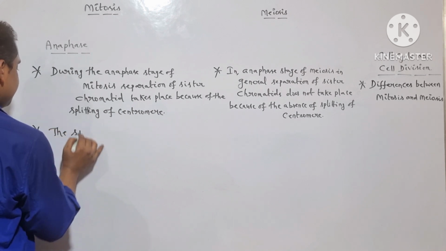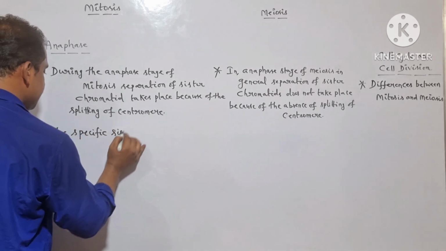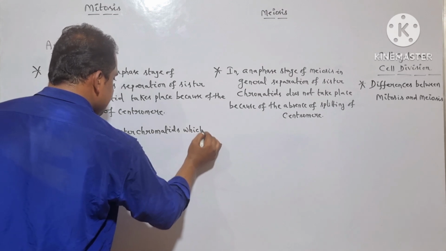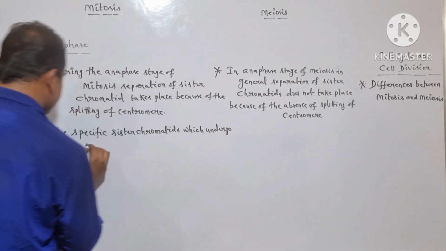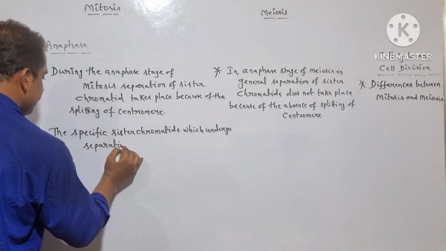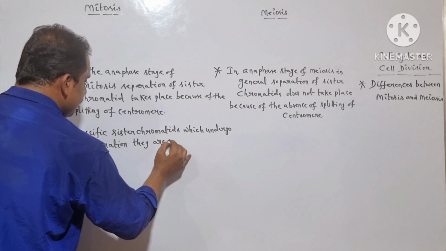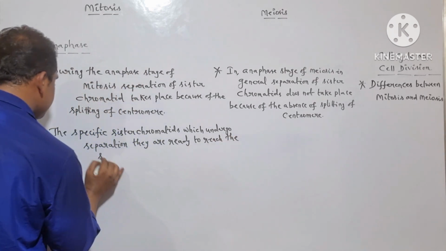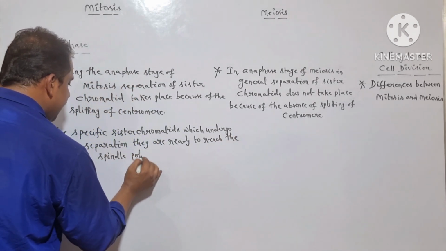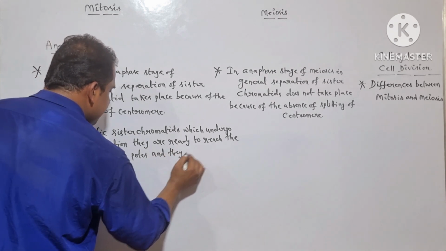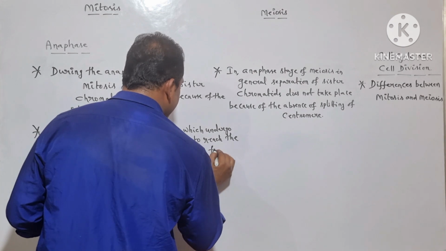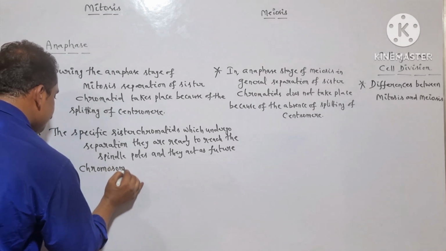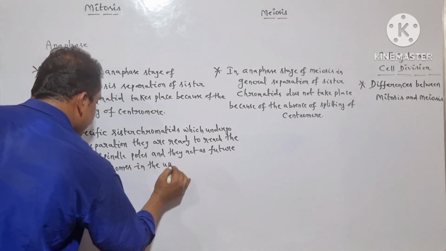The specific sister chromatids which undergo separation are ready to reach the spindle poles, and they act as future chromosomes in the upcoming daughter nuclei.